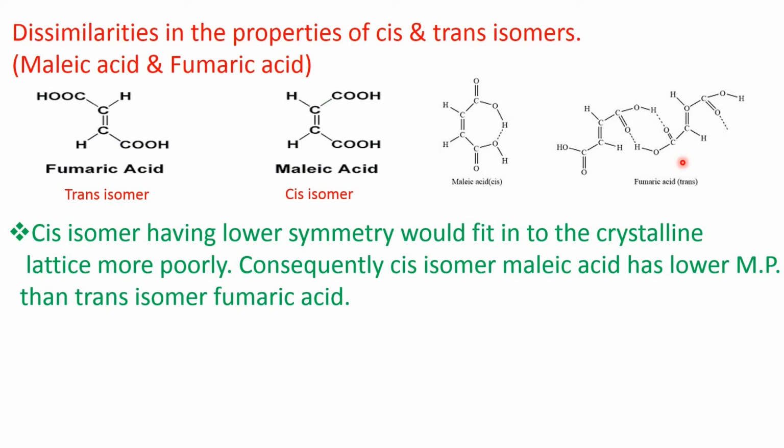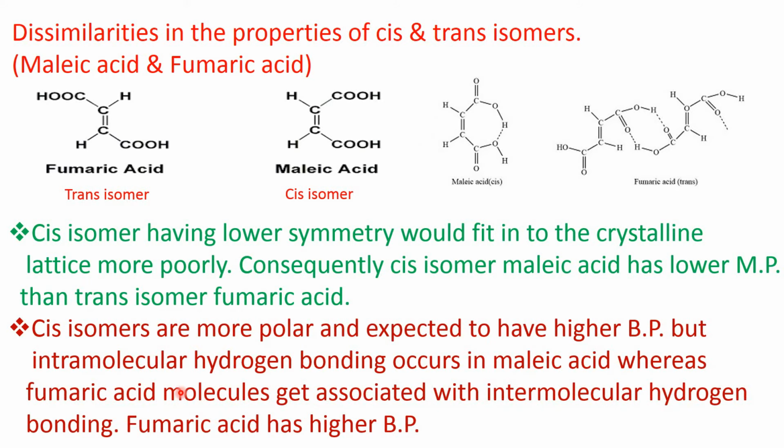So, to break this intermolecular hydrogen bonding, or to make the molecules apart from each other, more energy is required. So, boiling point of fumaric acid is higher than that of malic acid. So, cis isomers are more polar and expected to have higher boiling point. But intramolecular hydrogen bonding occurs in malic acid, whereas fumaric acid molecules get associated with intermolecular hydrogen bonding. So, fumaric acid has higher boiling point.